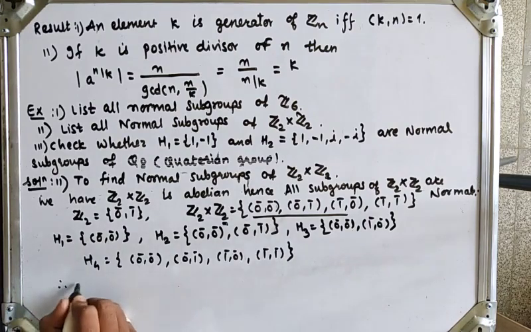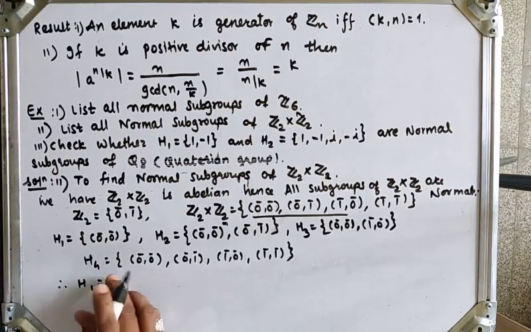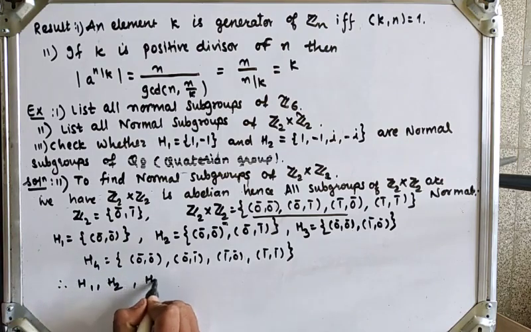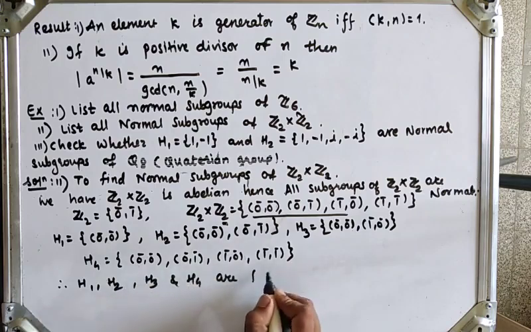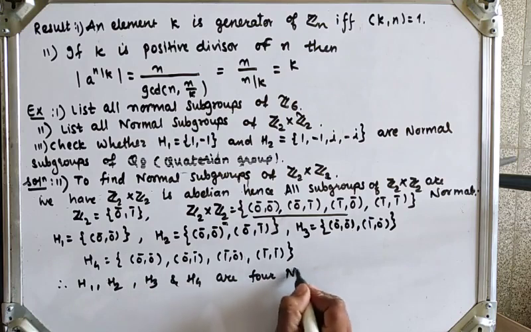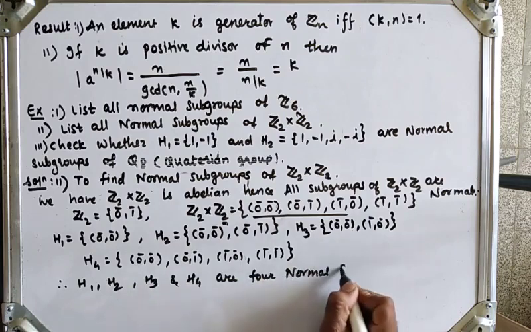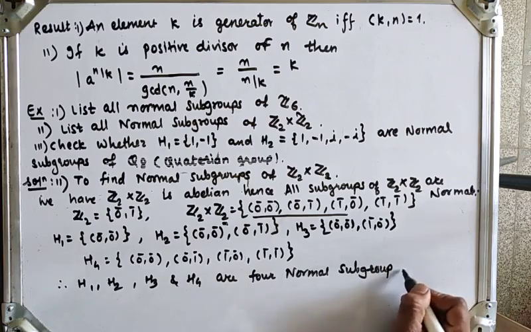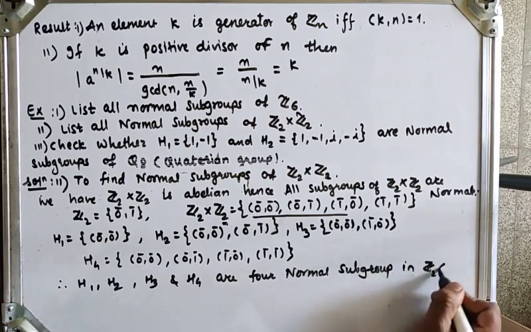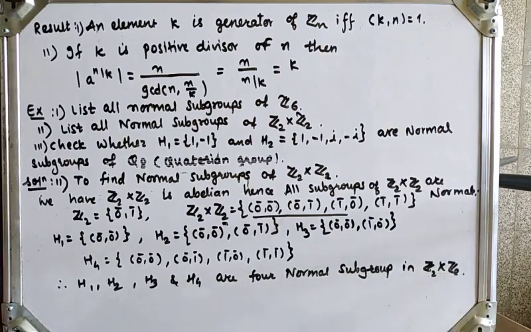Okay, therefore H1, H2, H3 and H4 are four normal subgroups in Z2 cross Z2. Now we'll check that third example.